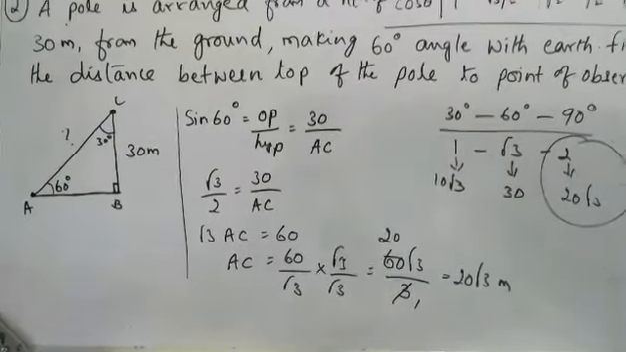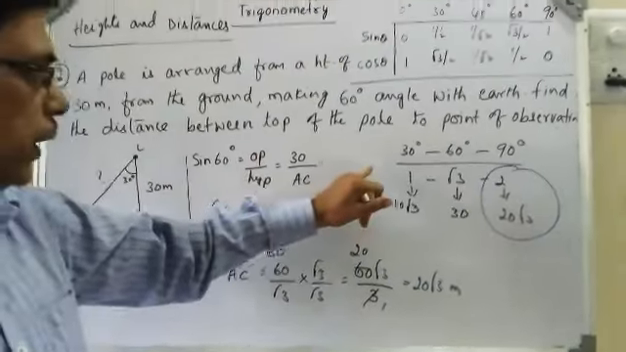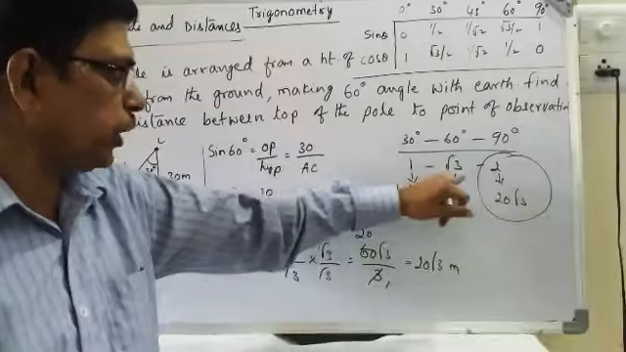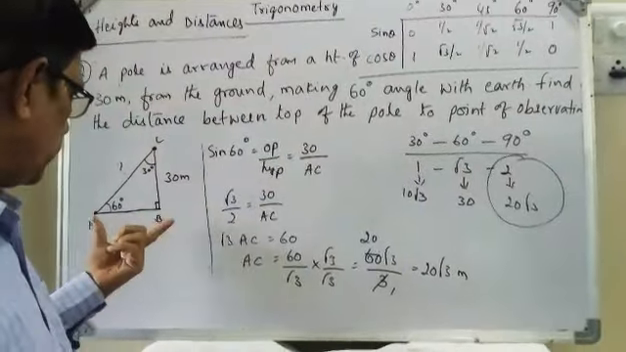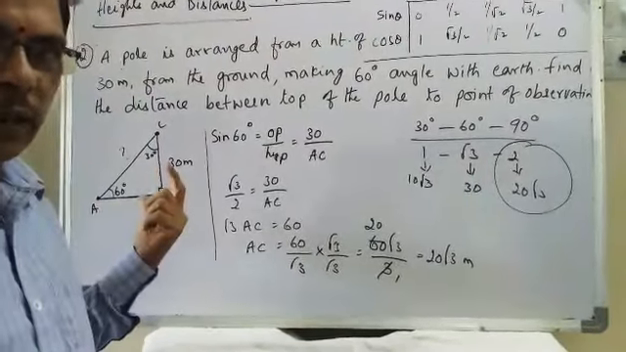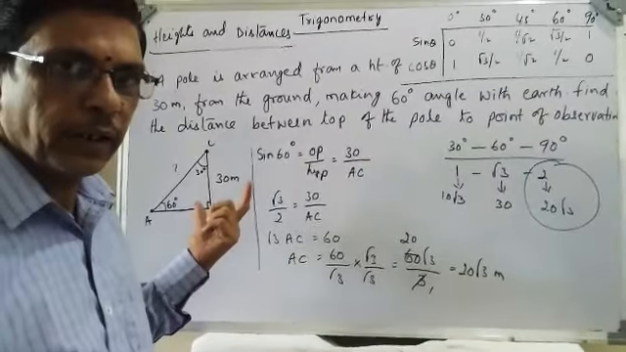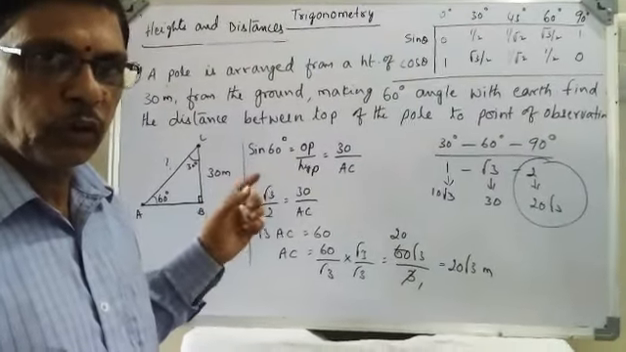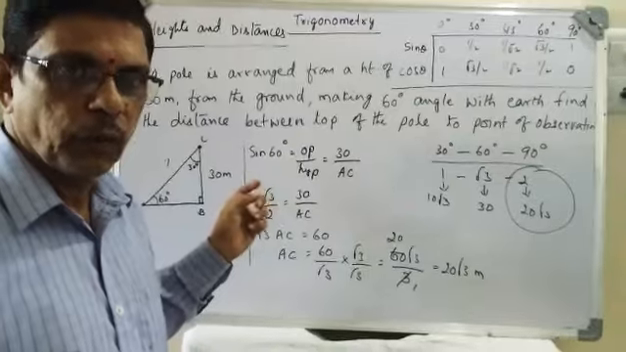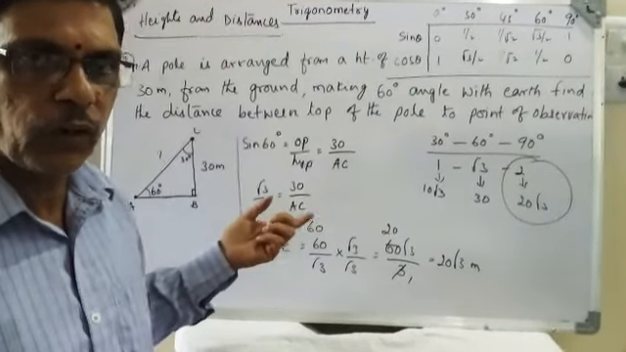Is it clear, all of you? So by following the tip 1 is to root 3 is to 2, we can solve problems based on elevation and depression. All of you please go through the previous videos and this video.